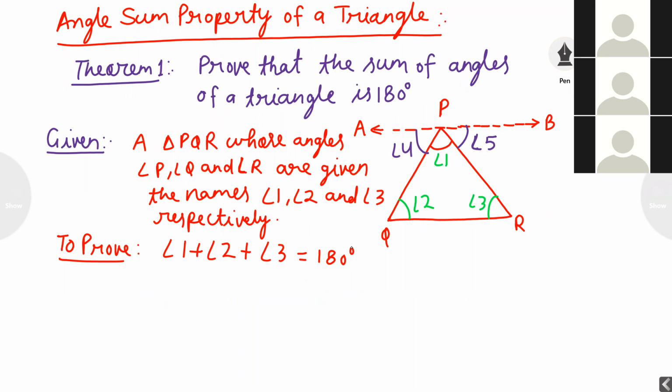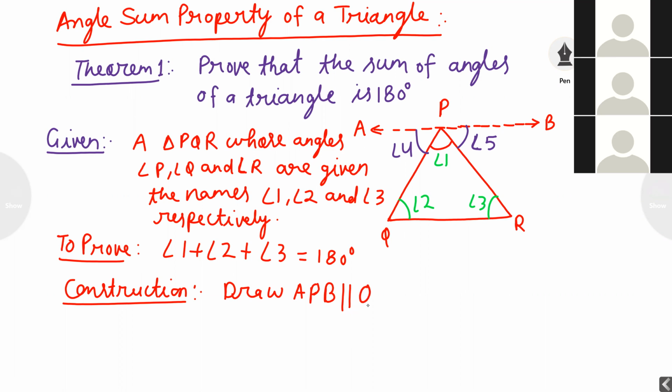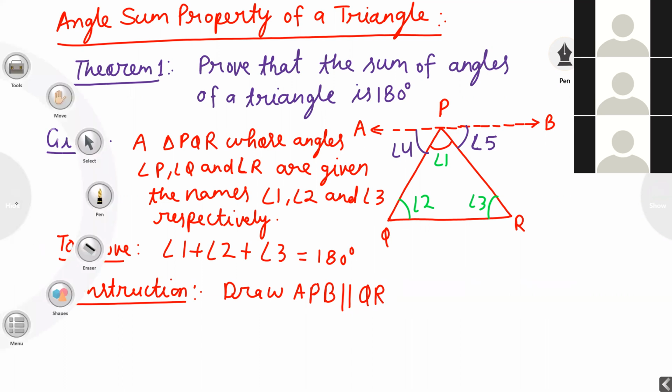Here I have done construction. Draw APB parallel to QR. APB is the parallel line. Now we are going to start the proof. The proof is very easy.